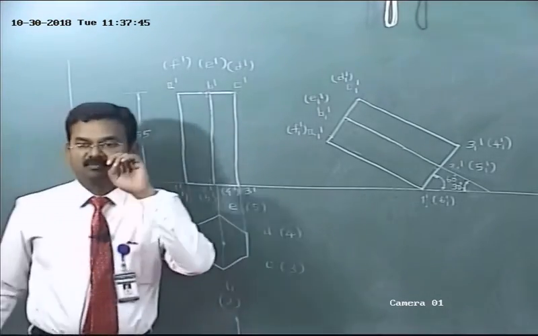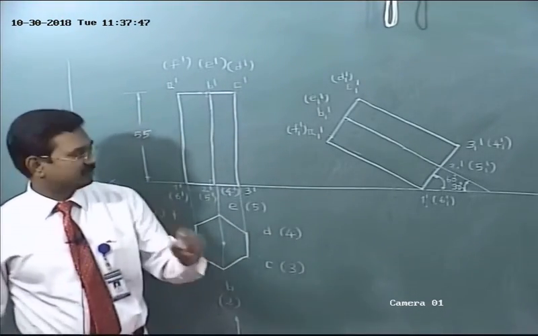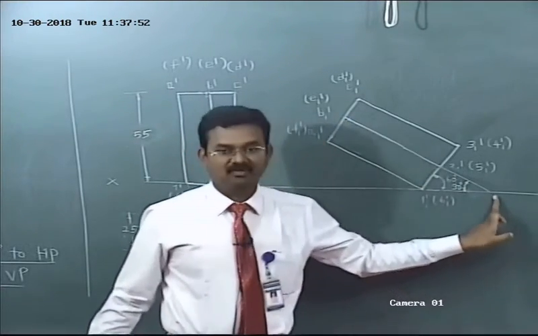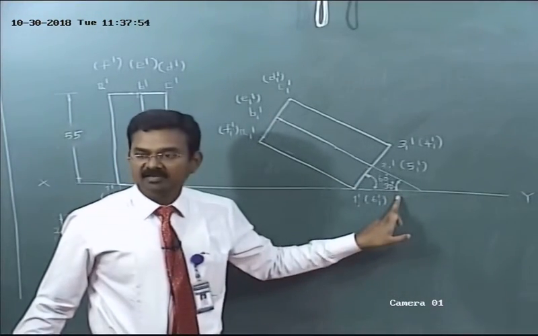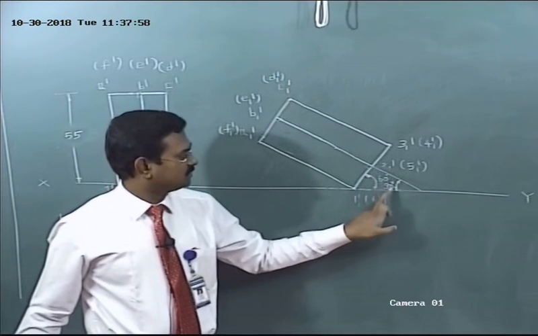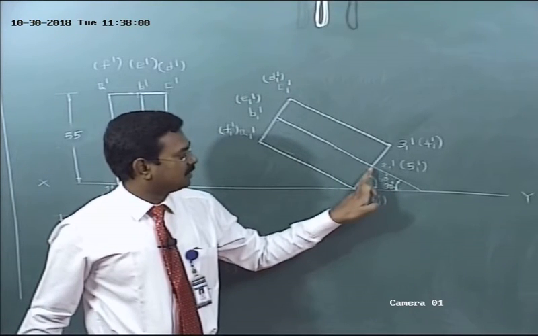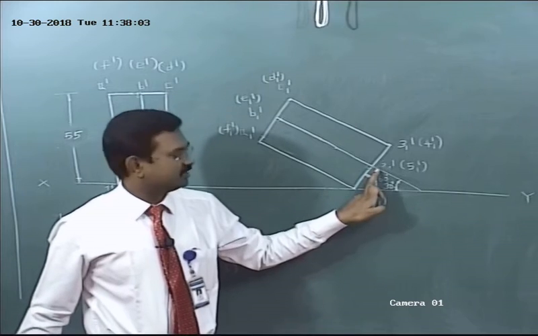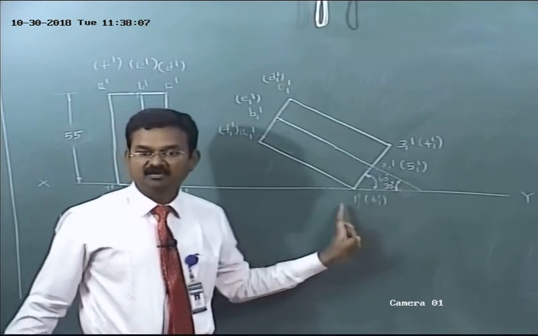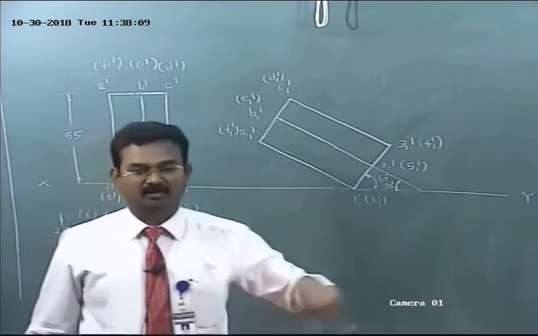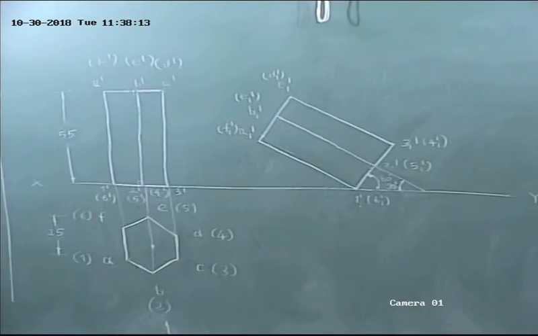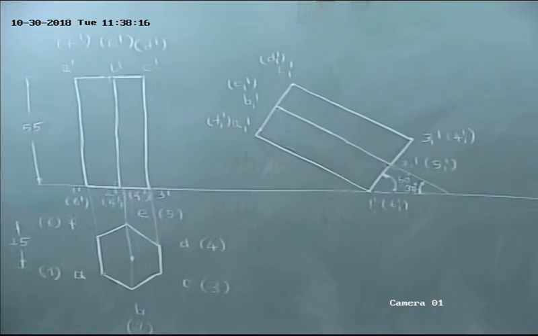Listen, one important point, this is for your reference. Listen, just a minute. Simply extend the axis to cut XY. What about the angle? Definitely it will be 60 degree. See, this is the triangle, am I right? 60, 30. What is the angle between base and axis? 90 degree. 90 plus 30, 120 plus 60, 180. So triangle, what is the included angle? Sum of the included angle, 180 degree. So this is for your reference. So do you have any doubt? Ask me.